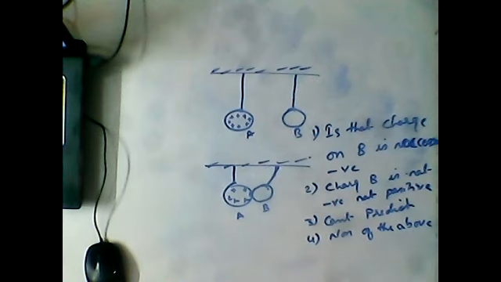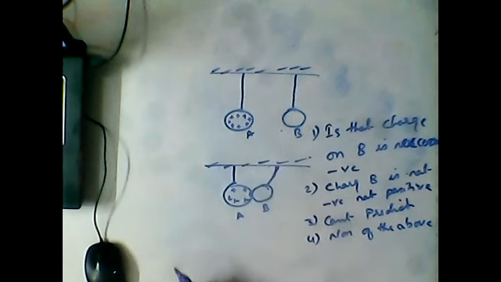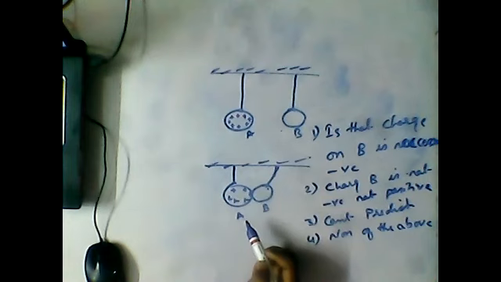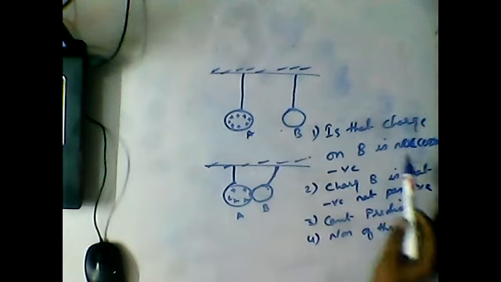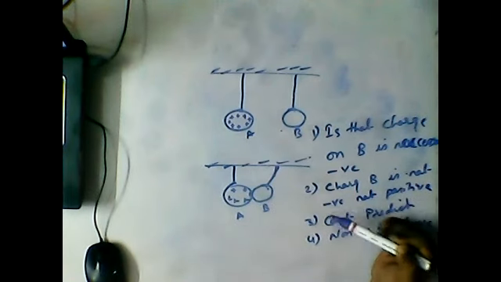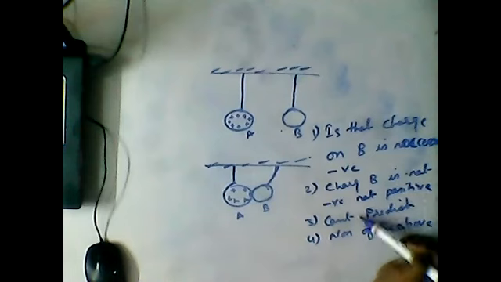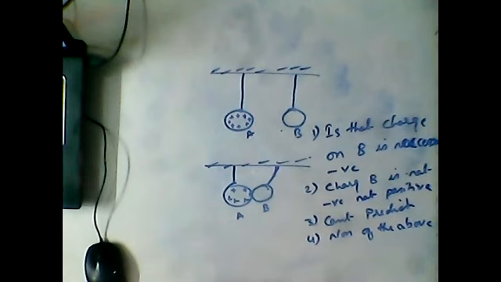So here we have the options. Initially this is the behavior of the charges, but after some time it was attracted. Now the point is, what is the correct statement from the following options? Charge on B is necessarily negative; charge on B is not negative, not positive, that means it's a neutral body; can't predict; none of the above. Which might be the correct answer? Just think first of all.